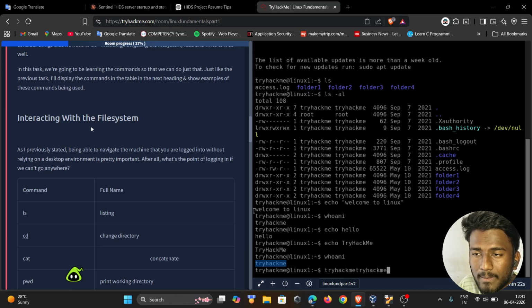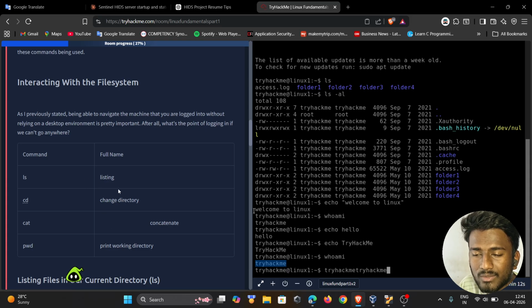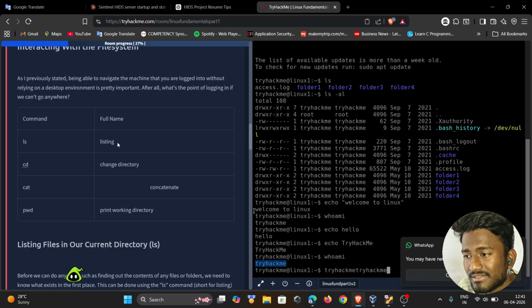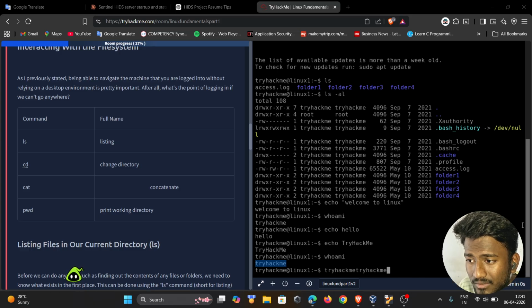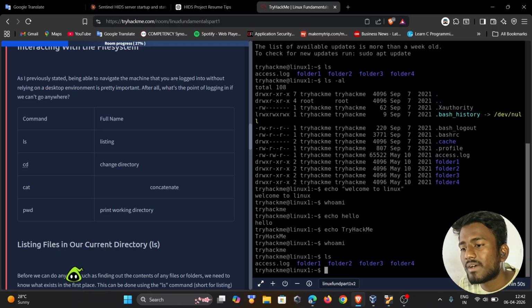In that task we are going to learn how to read a file or display headings, with examples of the commands used when interacting with the file system. First, ls. What is ls? It means list. We list the files and folders which are present in the directory. Here we try to enter the command.